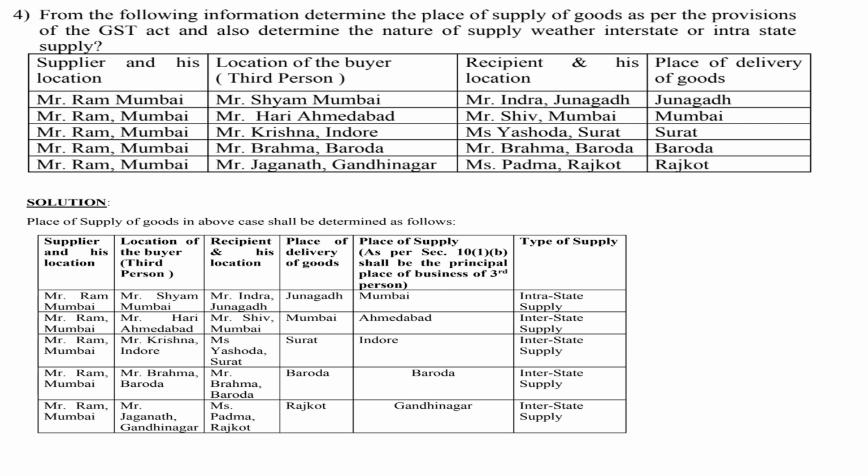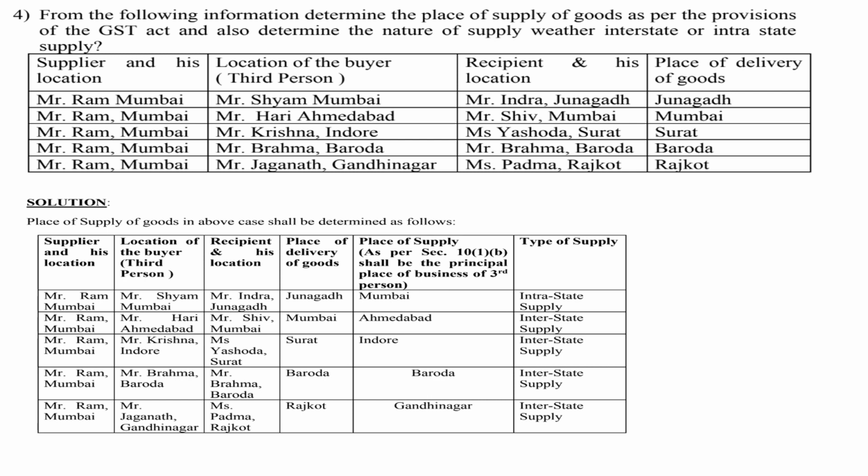So now see, the supplier is Mr. Ram from Mumbai and the location of the buyer is Mr. Sham from Mumbai. So both belong to Mumbai. So the place of supply is also Mumbai, as the buyer is located in Mumbai. And this is intrastate supply because they belong to the same state. Then Mr. Ram from Mumbai and the location of the buyer is Mr. Hari from Ahmedabad. Here the place of supply will be Ahmedabad. Then Mr. Ram from Mumbai and the buyer is from Indore. So the place of supply is Indore.